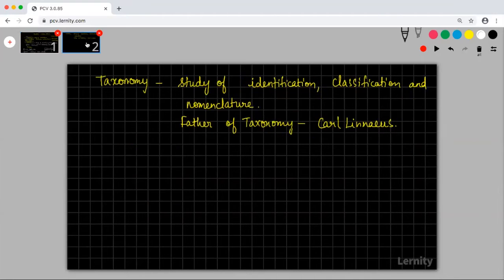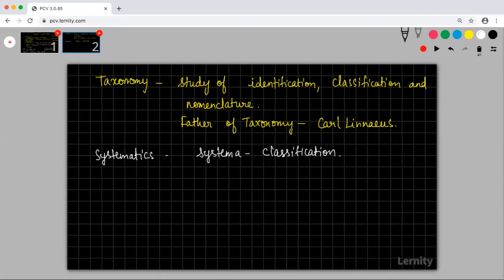So for systematics, write some notes. Systematics, systema means classification. This word is coming from a book written by Carolus Linnaeus, not Charles Darwin.